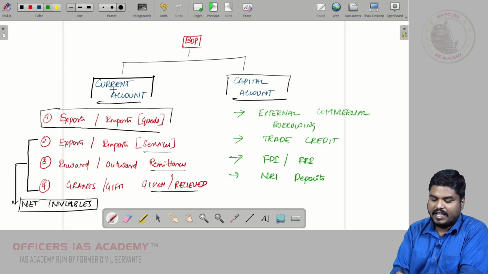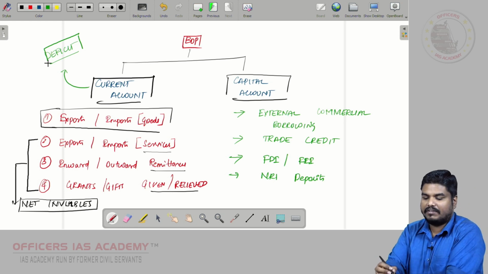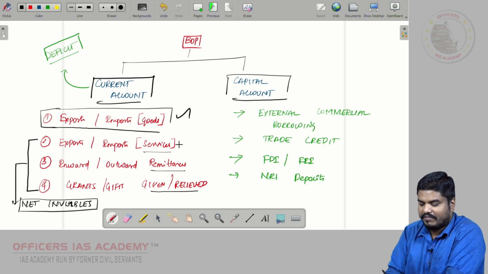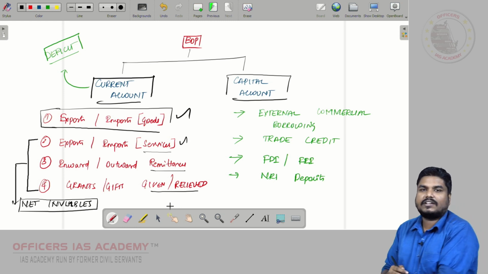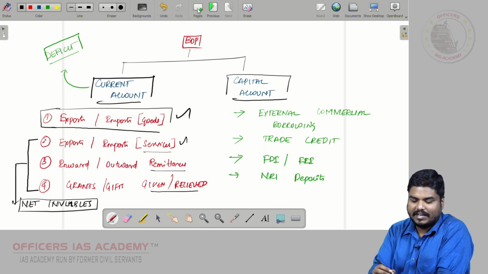Right? So if you take current account, generally it will be deficit. For example, of these four, these two are very significant. In the current account, exports and imports of goods and exports and imports of services are significant.